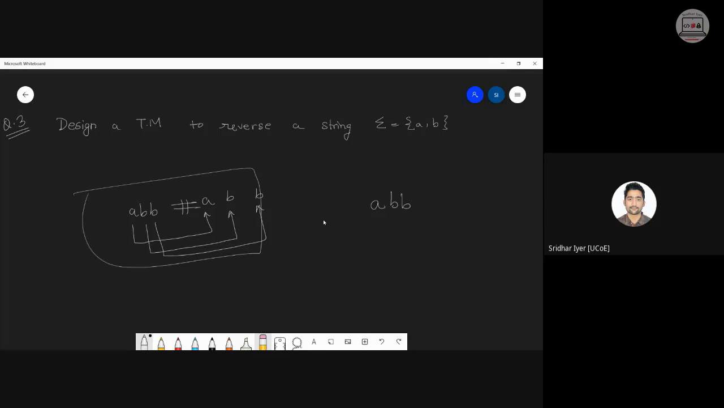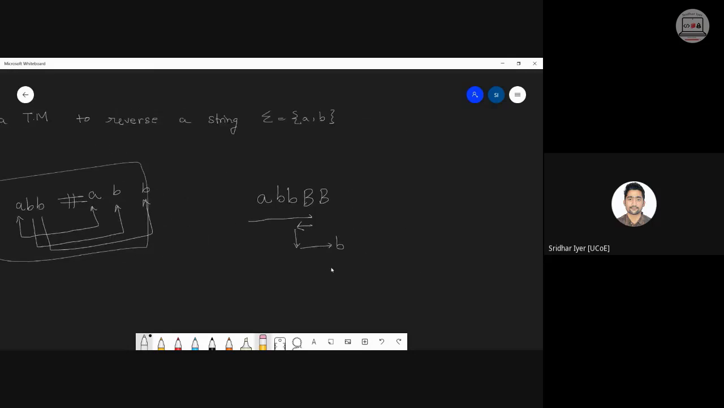This was your output. But in this case, we need to reverse the string, so there is no need for a hash. The blank will do exactly the same task. Yes or no? So what we need to do is, instead of starting from the very first symbol, now we will go till the blank and come back. From the last, whichever is the first symbol, read it, again go back to the right and paste it over here.